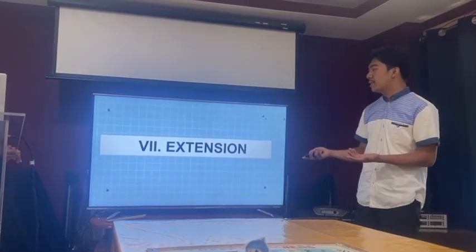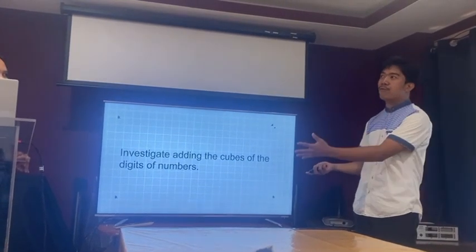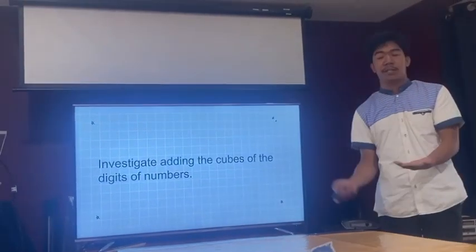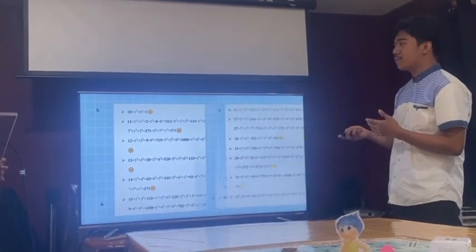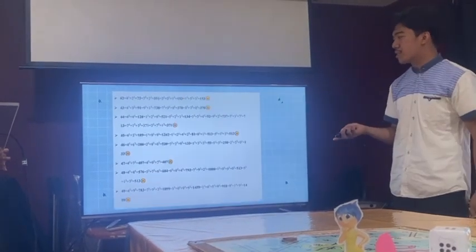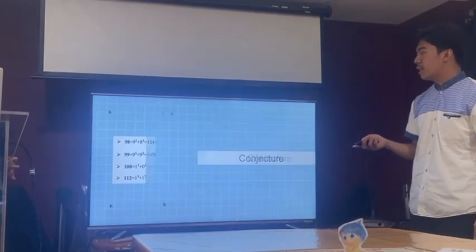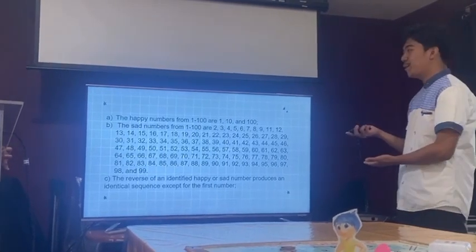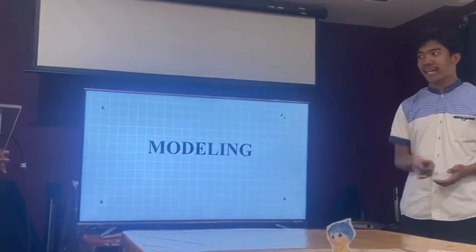Now, the extension would be to investigate adding the cubes of the digits of a number. We programmed it before, and we all know that to find the happy numbers, we square the digits. Now, in our investigation, we cube them instead. So, there are quite a lot of them. We explore, and we also gather data about the cubes of the digits for happy numbers. So, this is the conjecture for our extension for the cube, then the conclusion and generalization, and now we move on to the modeling.